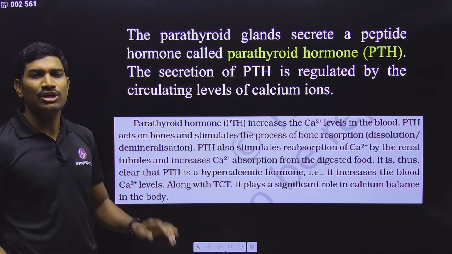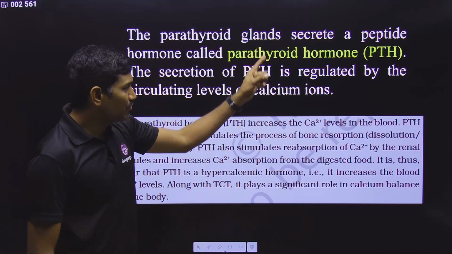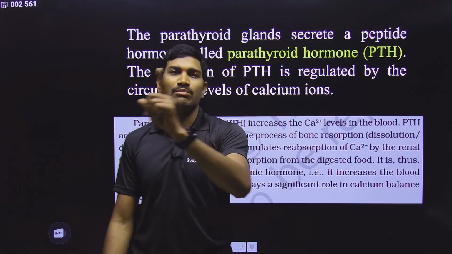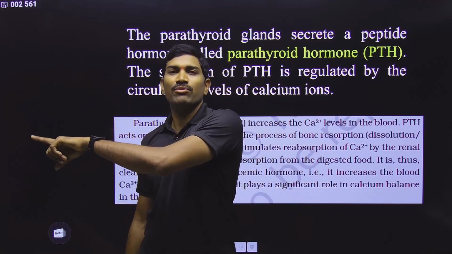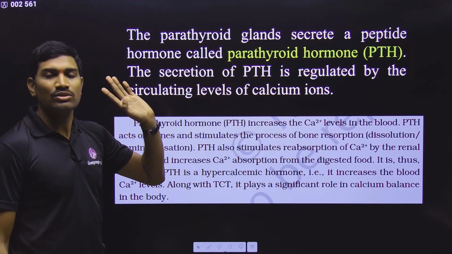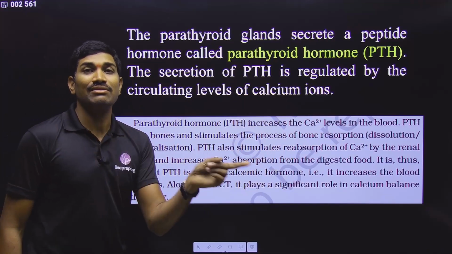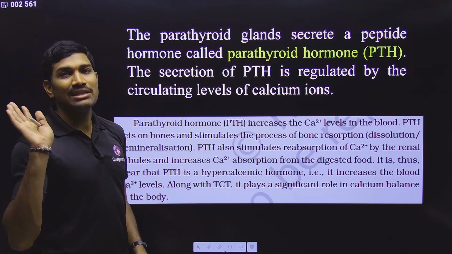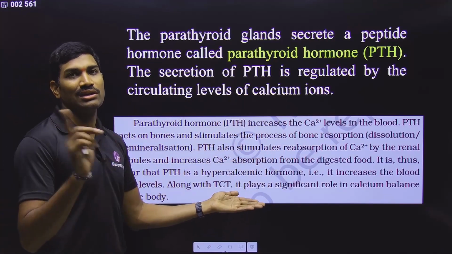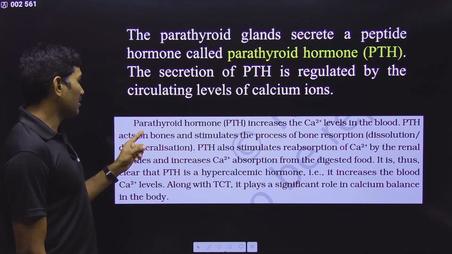Exactly opposite points. If you know these 4 points for parathormone, they are exactly opposite for calcitonin, and their 4 points are exactly opposite to this one. So that's why if you read one, you need to interlink with the other one. In NCERT they have not mentioned it, but here they mentioned, so interlink this. So now I will read the NCERT paragraph.